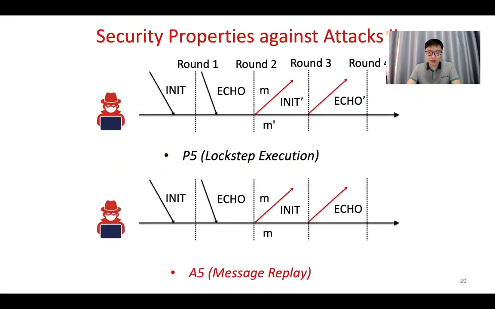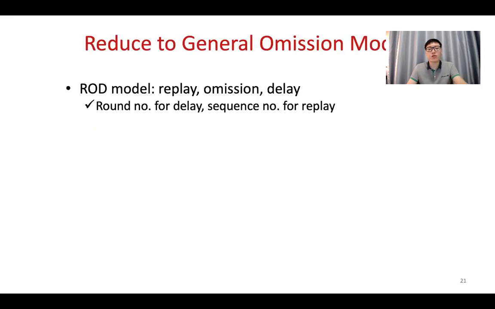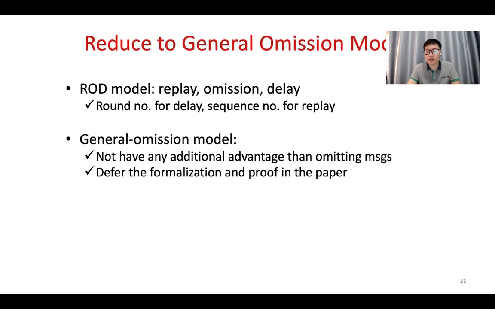And meanwhile, we use lockstep execution and message freshness to prevent message delay and message replay attacks. With all these properties, we can further formulate to reduce the Byzantine model into this model: replay, omission, and delay. And we can also use the round number to prevent delay attacks, and a sequence number to prevent replay attacks.